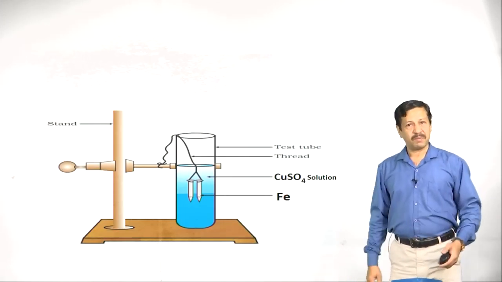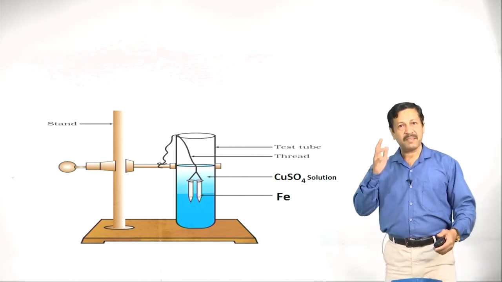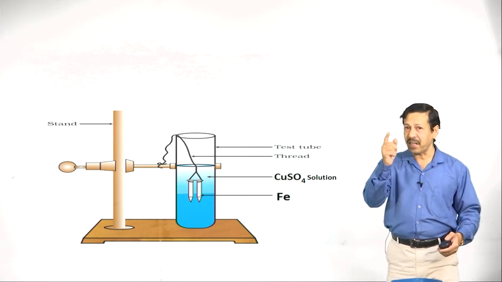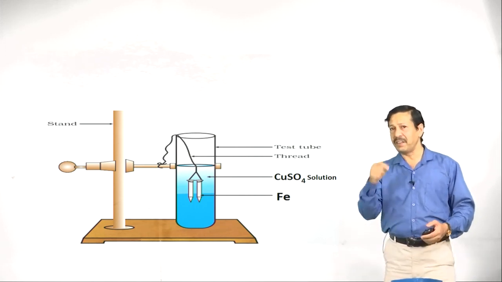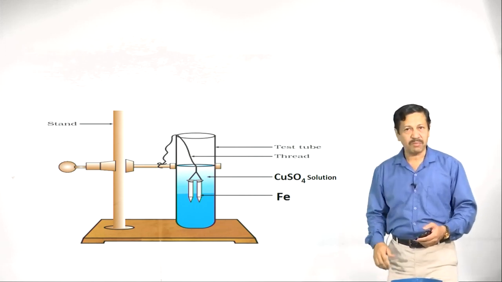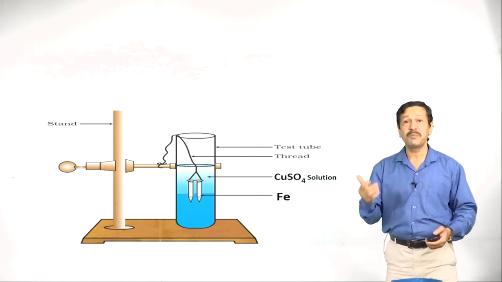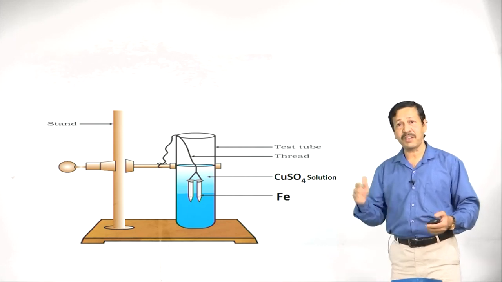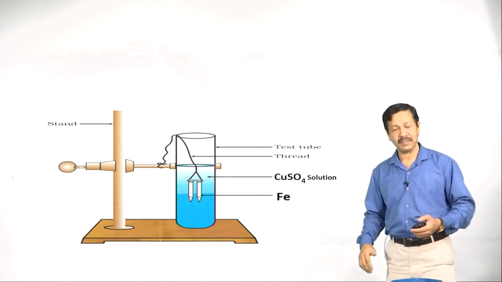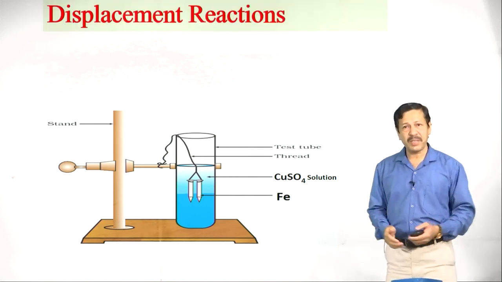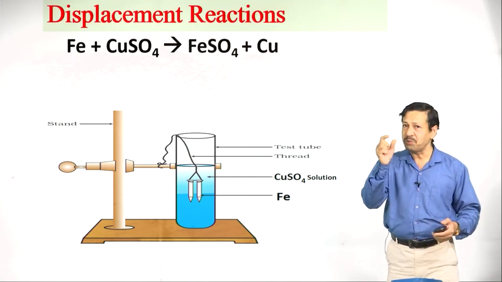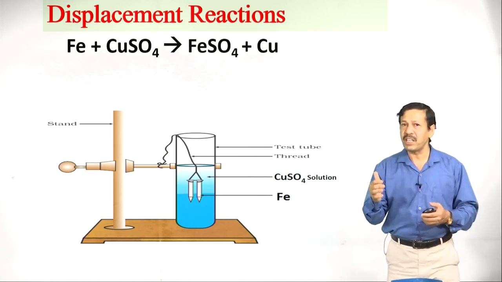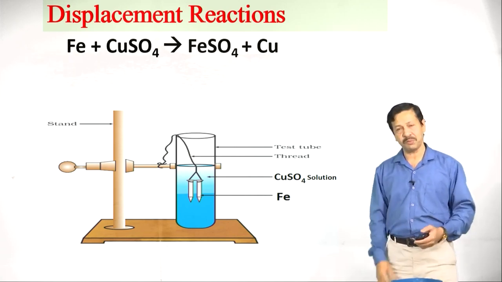What are you observing? Yes, this is a displacement reaction. You are right. When Fe reacts with CuSO4, you are seeing the displacement reaction. Gradually the color change takes place after half an hour or so. Let us represent the reaction through an equation, that is Fe plus CuSO4 gives rise to FeSO4 plus Cu.